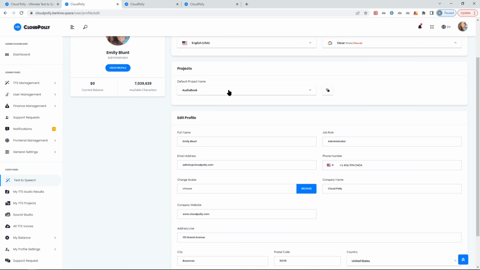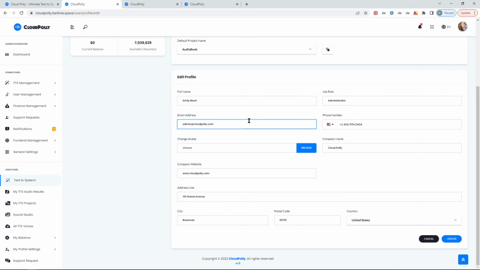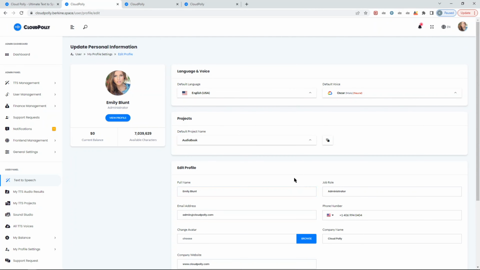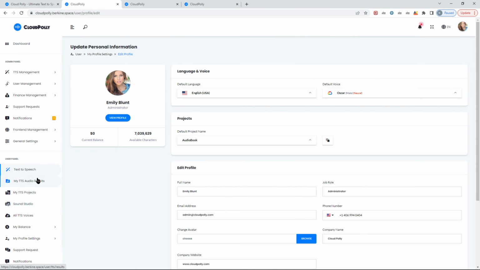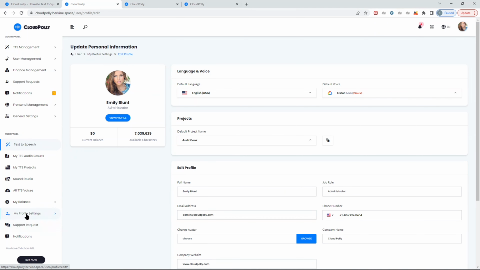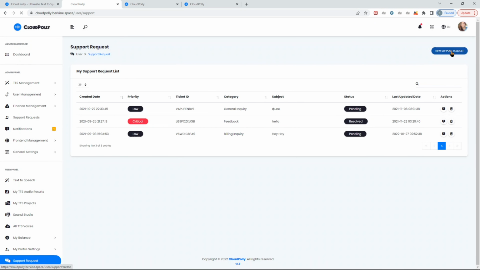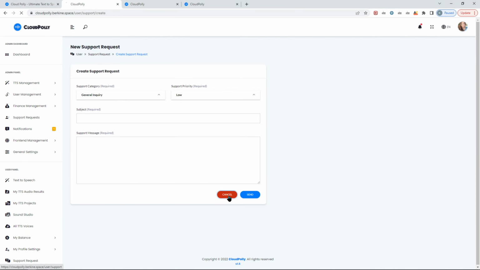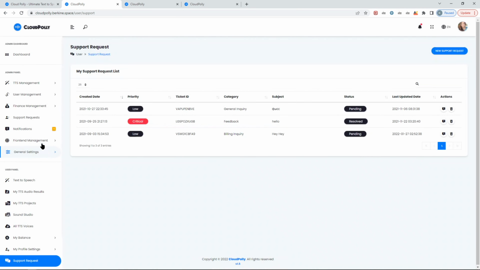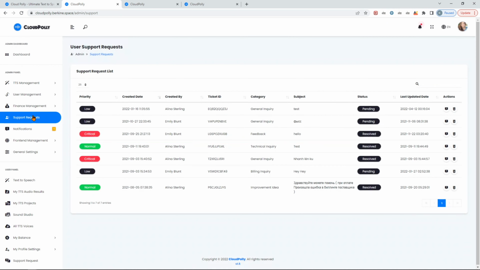You can set your default project and the standard information, for example, if admin wants to contact you, or the information you want to see in your invoice, etc. You can also create a support ticket if you're facing any issue. Your users just have to create a support ticket and send it. Admin will receive it here. All the support requests go here, and then they can reply.